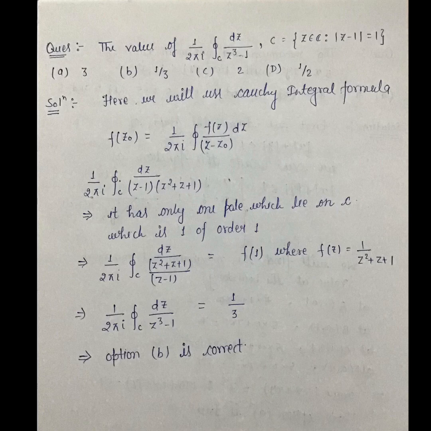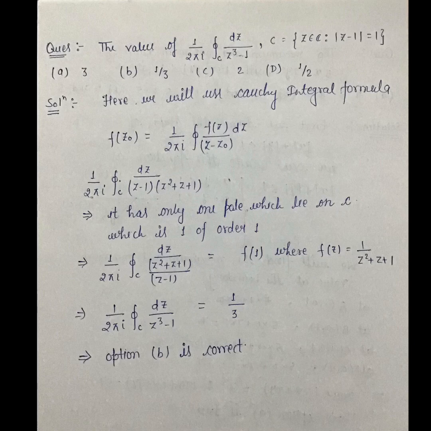Next question is, the value of 1/(2πi) ∫ dz/(z³ − 1), where z ∈ C with |z − 1| = 1. Options: 1/3, 1, 2 and 1/2. So here we will use the Cauchy integral formula, which is f(z₀) = 1/(2πi) ∫ f(z)/(z − z₀) dz.